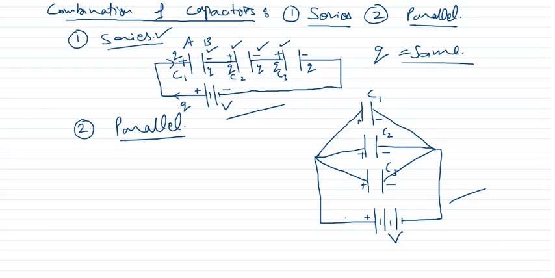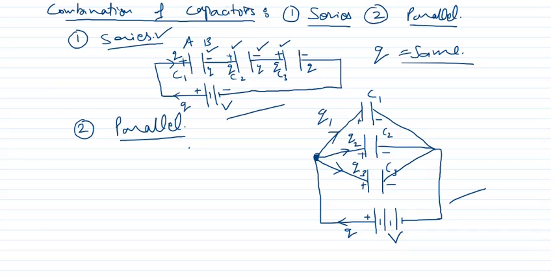Now let us see what happens in parallel. If the battery sends charge Q, then Q will not move to all capacitors. To C1, Q1 will move, to C2, Q2 will move, and to C3, Q3 will move, and it will get divided at this junction.